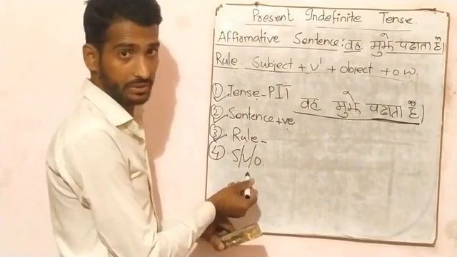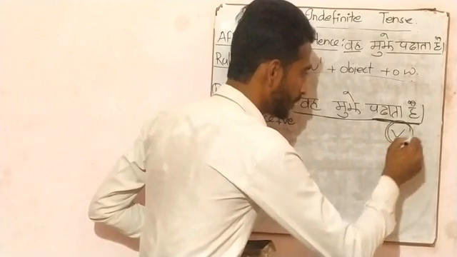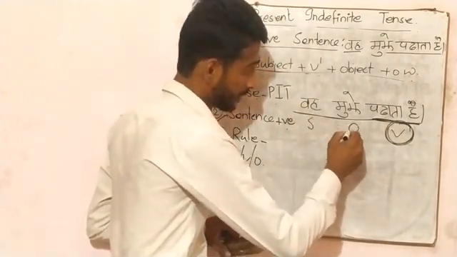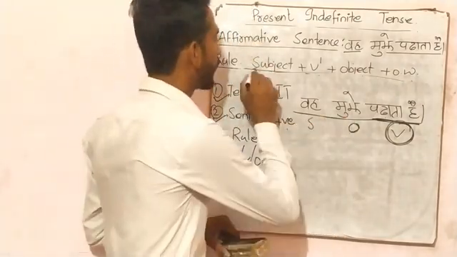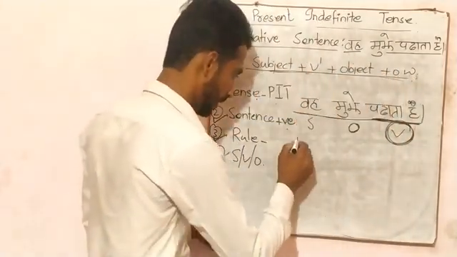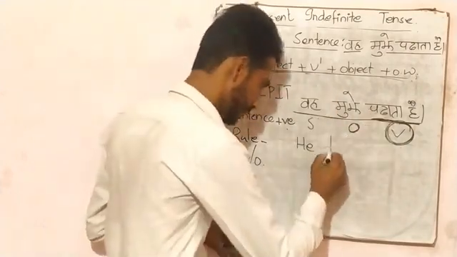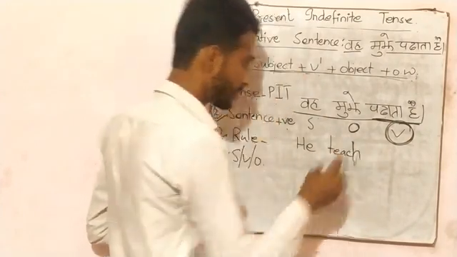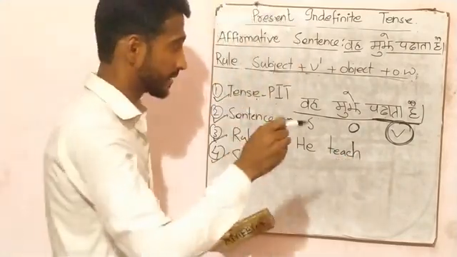Now we have to find out subject, verb and object. पढ़ाता है is the verb. कौन पढ़ाता है? तो वह पढ़ाता है. किसे पढ़ाता है? तो मुझे पढ़ाता है. This step is also clear. Now we have to follow this rule. So first one, subject, वह, he. Verb first form, पढ़ाना, so teach.